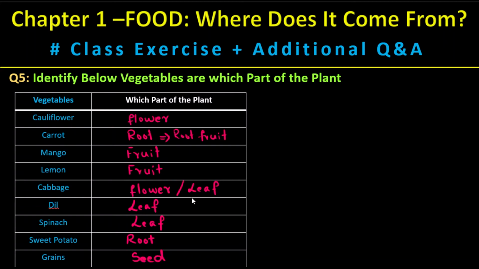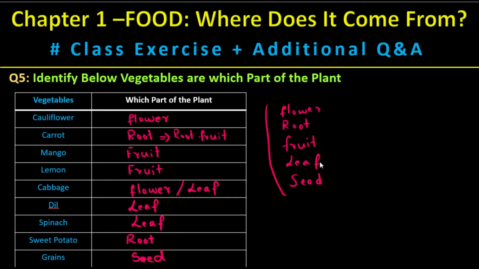So we have a list of plant products, plant parts: flower, and we eat root, fruit, leaf, and seed.